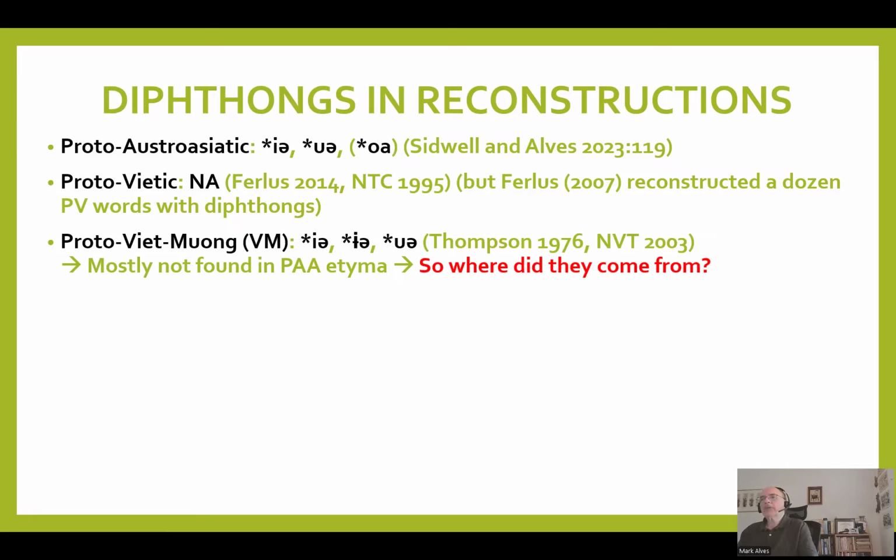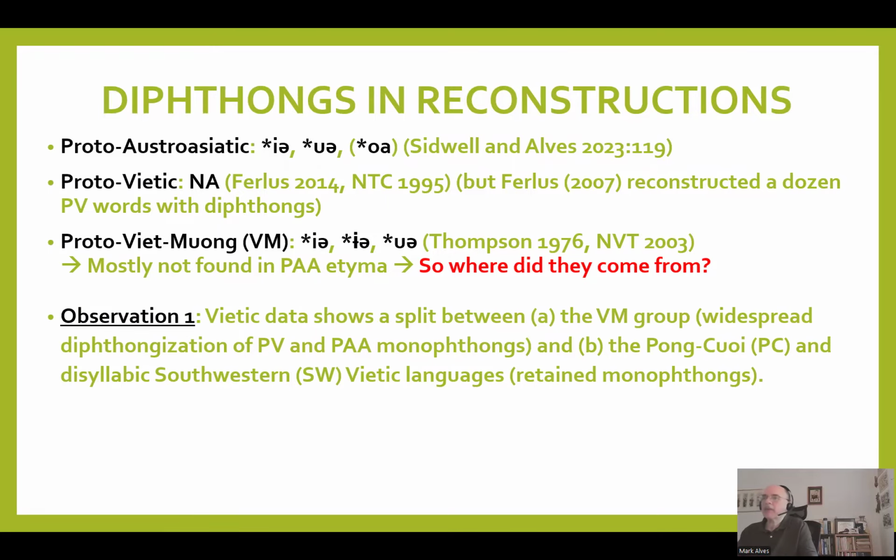And for Proto-Vietnamese, we have ia and ua. We must reconstruct those because, as I will show, both Vietnamese and various Hmong lexicons have those. But these are not directly connected to the Proto-Austroasiatic etyma, that is, almost not always, except for one instance, coming from ia in Proto-Austroasiatic or ua from ua. So where did they come from?